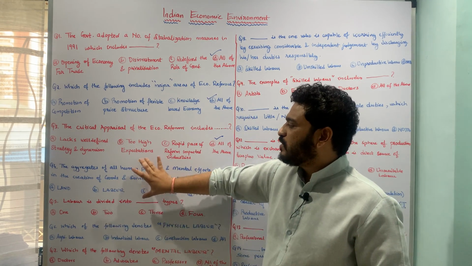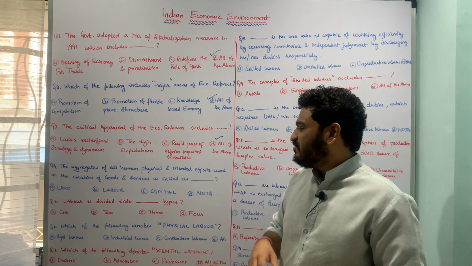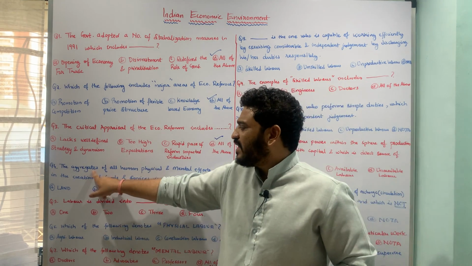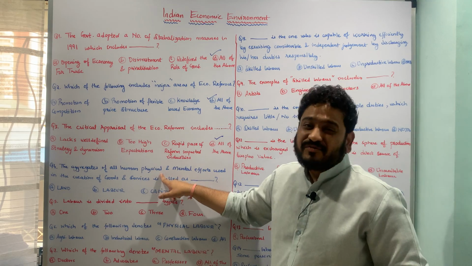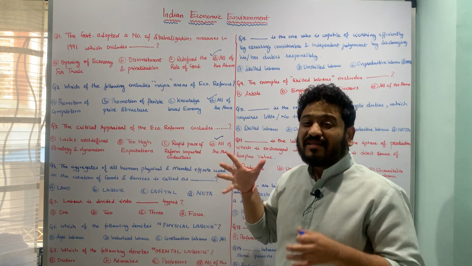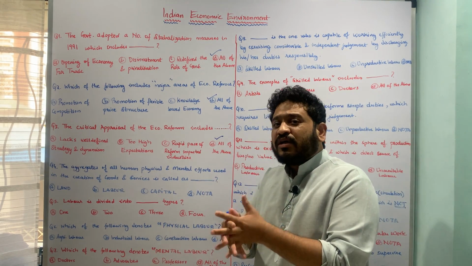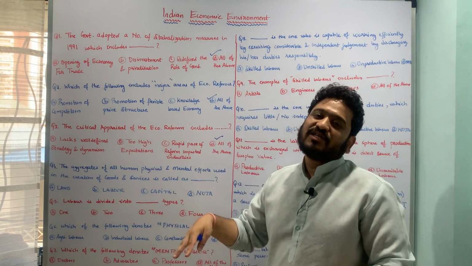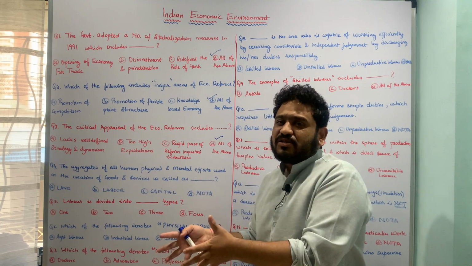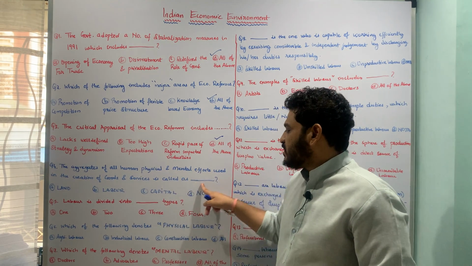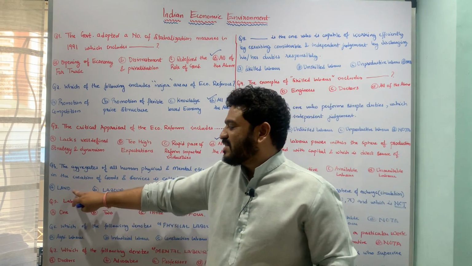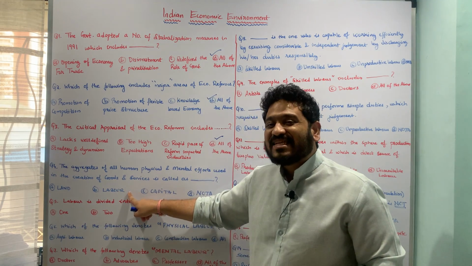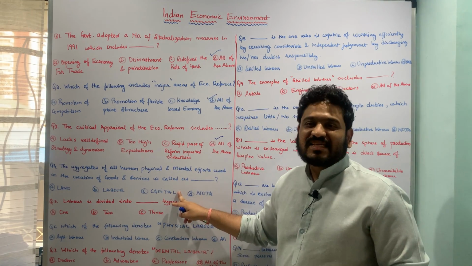Let us now move to the next question, which is a definition sort of a question: the aggregates of all human physical and mental efforts used in the creation of a good or creation of a service is called as what? Whether it is called as land, whether it is called as labor, whether it is called as capital, or none